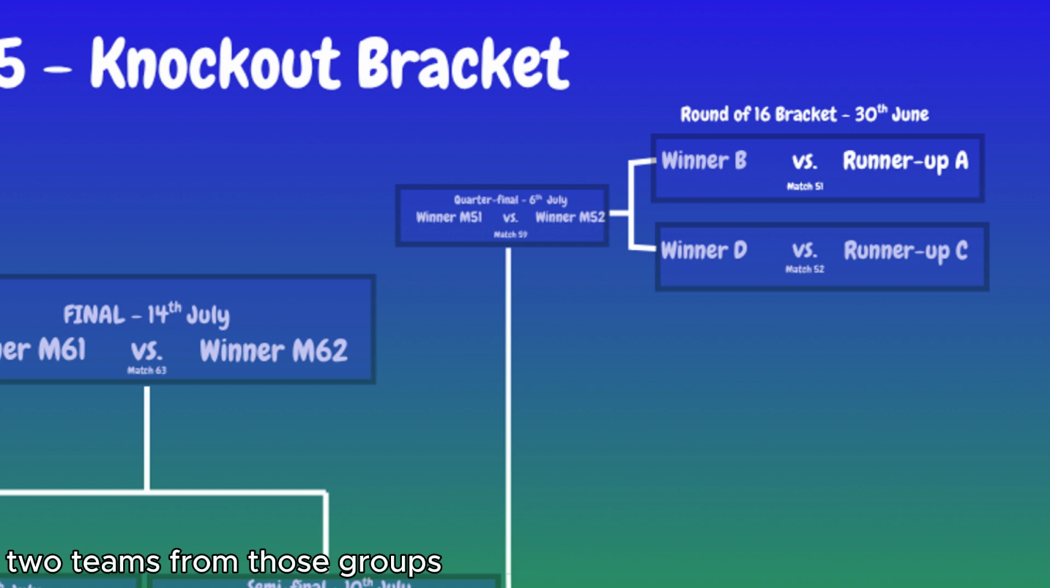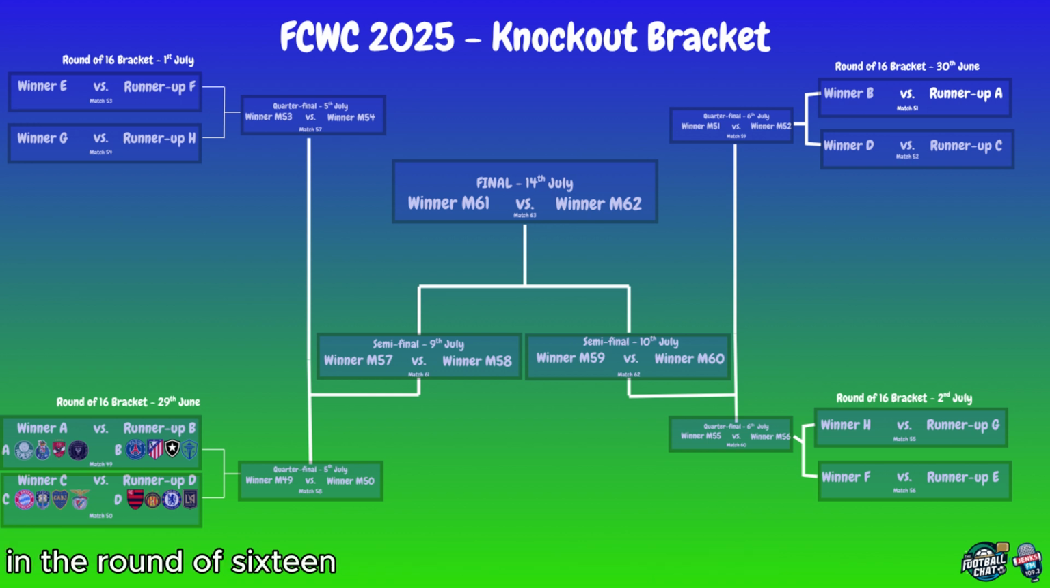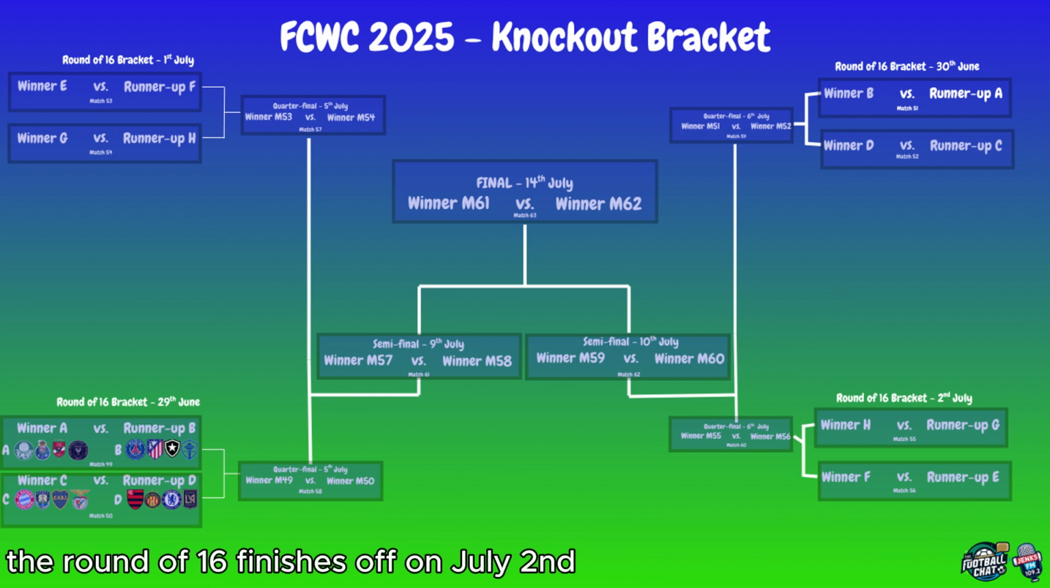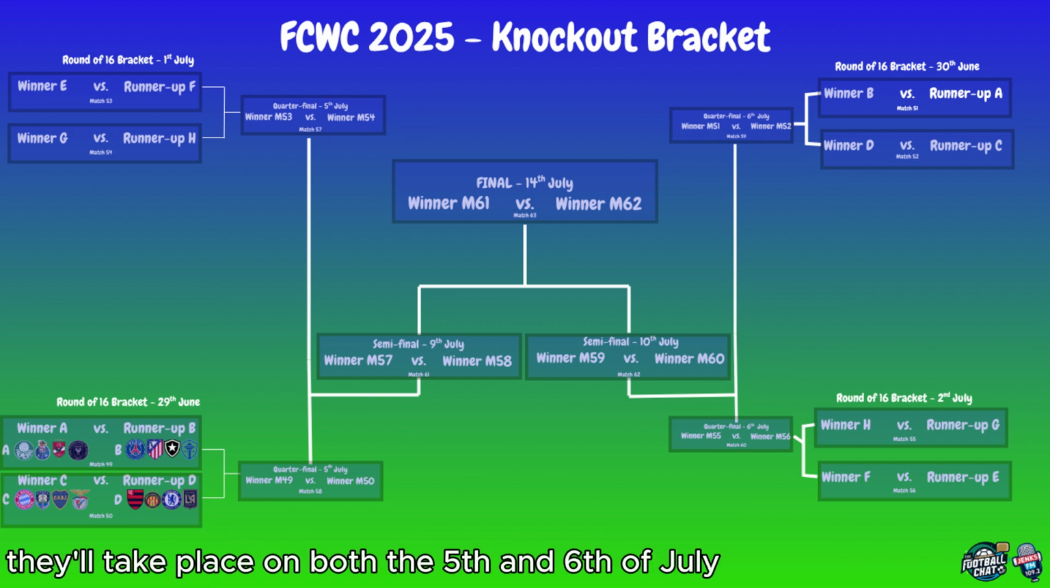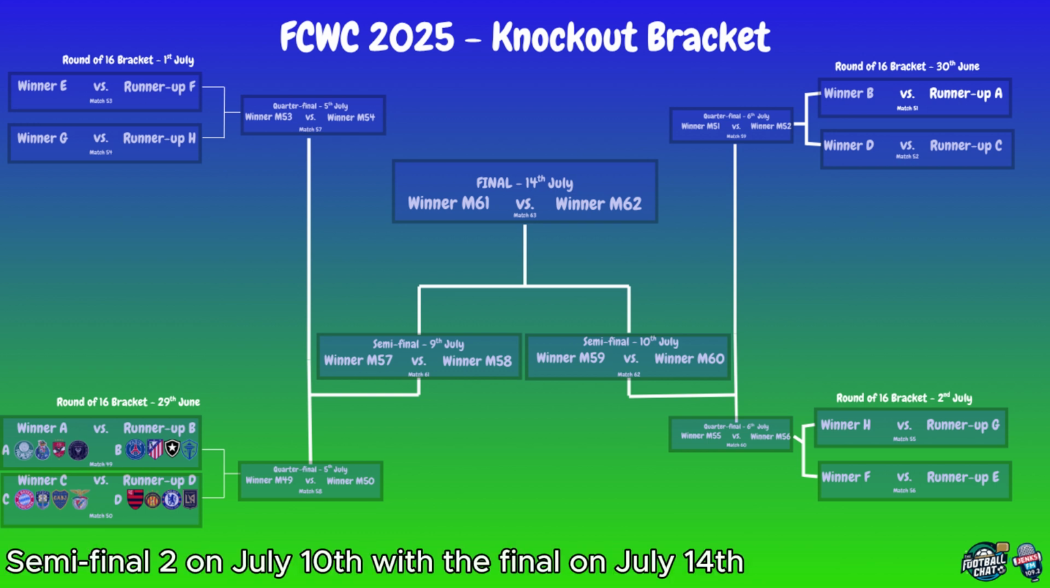2 teams from those groups will go through to the quarterfinal on the 6th of July. And the same will be repeated for the 4 other ties in the round of 16. The round of 16 finishes off on the 2nd of July before we move into the quarterfinals. They'll take place on both the 5th and 6th of July. Semi-final 1 will be on the 9th of July, semi-final 2 on the 10th of July, with the final on the 14th of July.